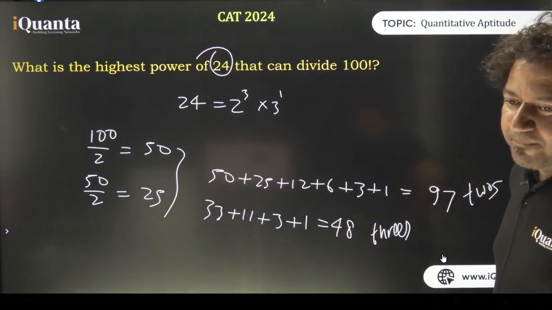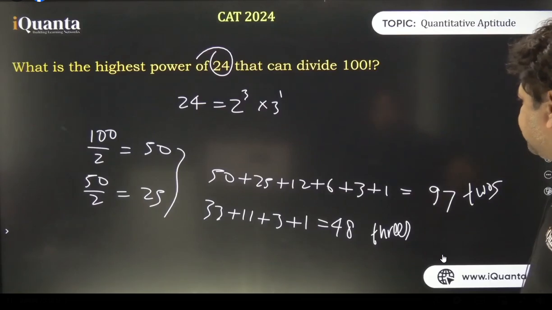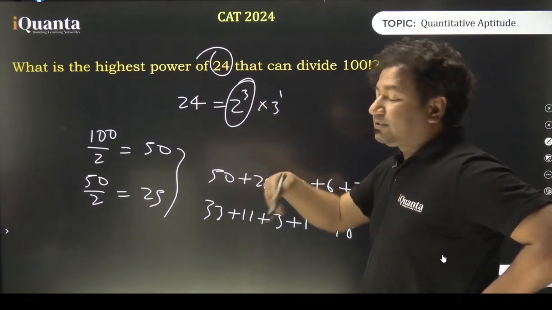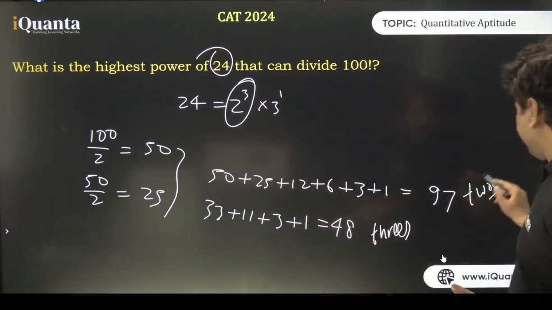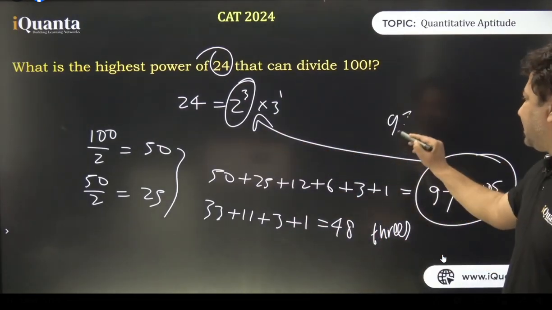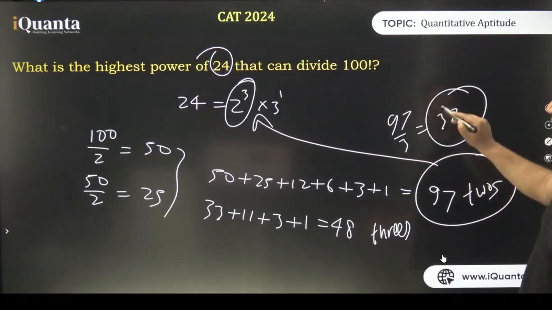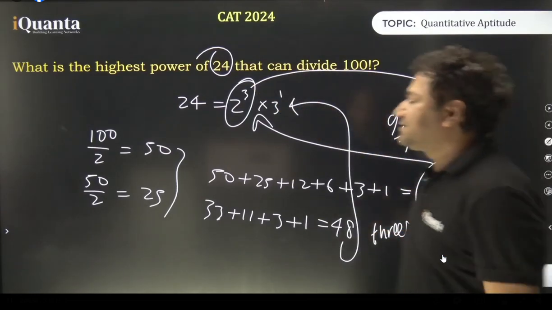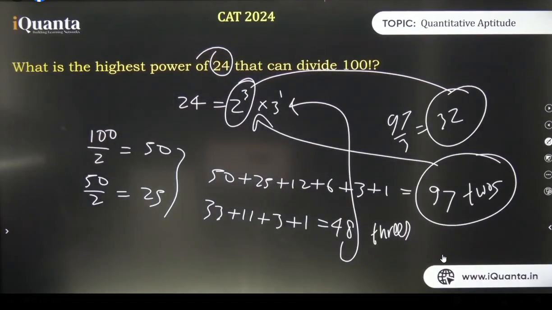Right? So what should be the answer? The problem is 2s are not being counted individually. We are counting the groups of 2 which is composed of 3 2s at once. So if we have 97 2s, how many triplets can we form? 97 divided by 3, which is 32 point something. We can form 32 triplets. 32 times 2 cube, 48 times 3, 32 is less, answer is 32. Clear? The answer is 32.